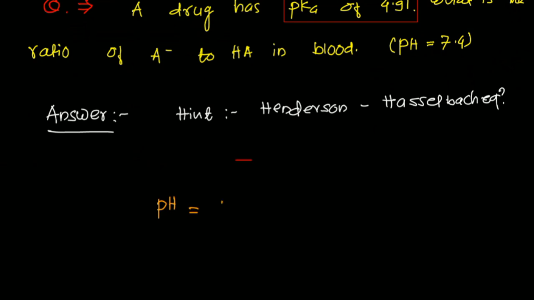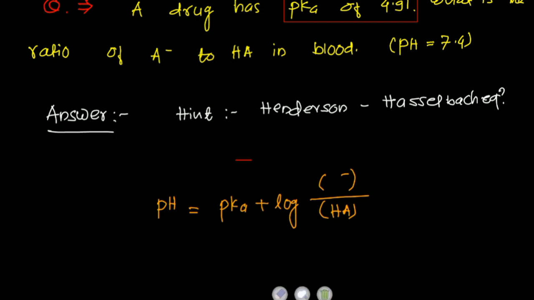pH is equal to pKa plus log of A minus by HA. This is your equation, where A negative represents the concentration of conjugate base, and HA represents the concentration of weak acid.